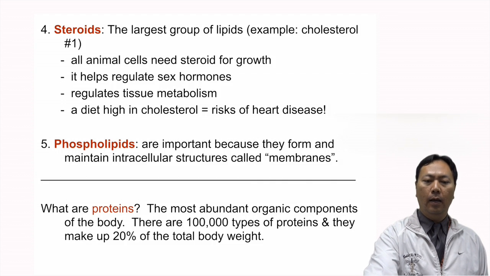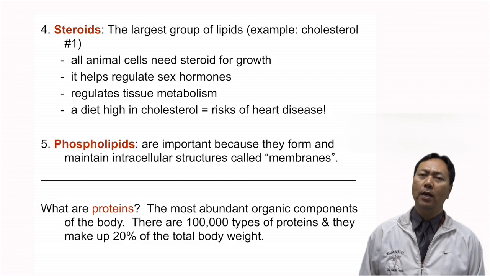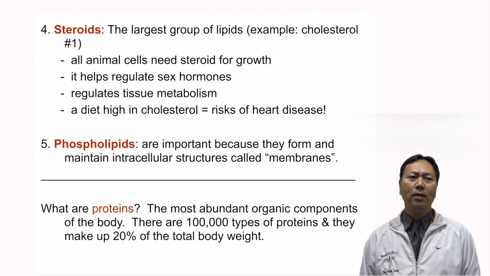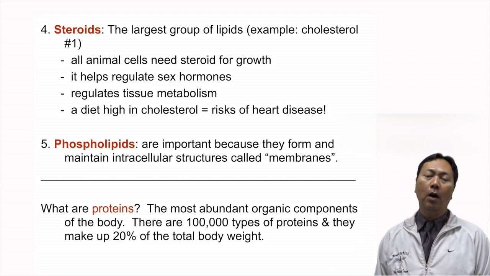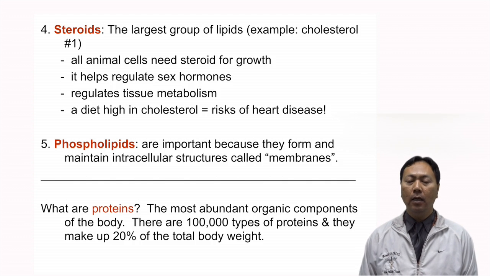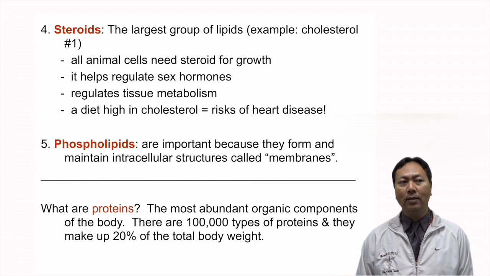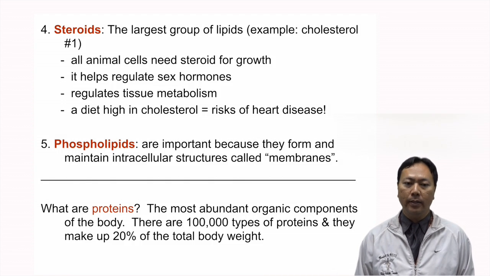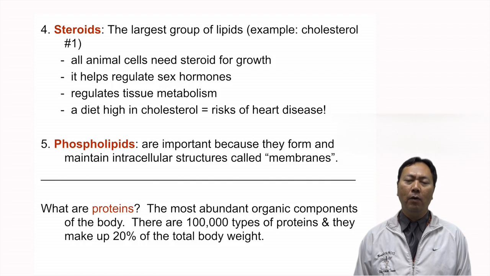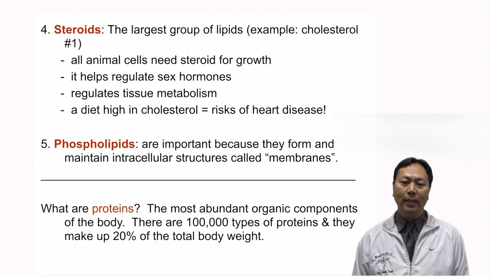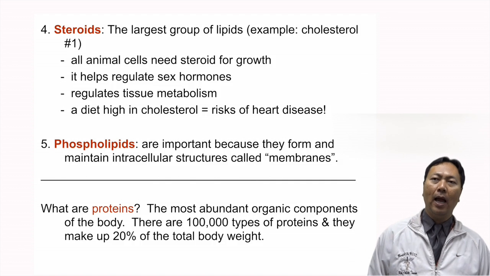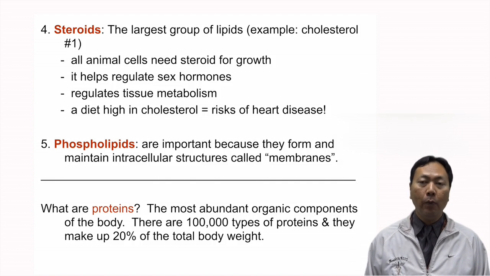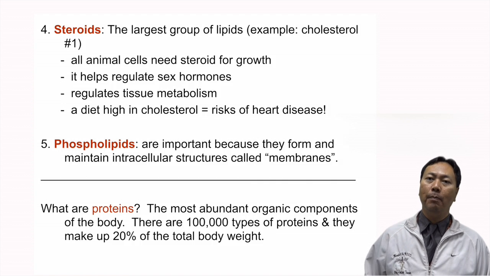Okay? Next, we talk about proteins. And proteins are important because they help to build the muscle structure of the body. Proteins are made up of 20 amino acids. The amino acids that make protein allow us to get strong muscles to help us move, to keep the body temperature in our bodies as well. And you need to know for the test the amount of proteins which are abundant enough in the body, and how much of your total body weight proteins actually make up.